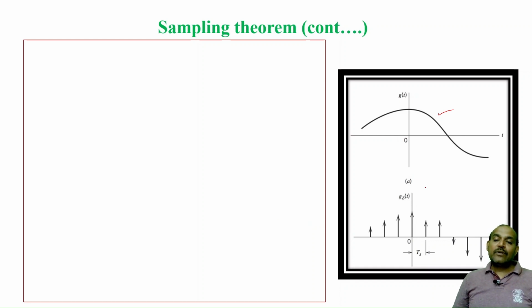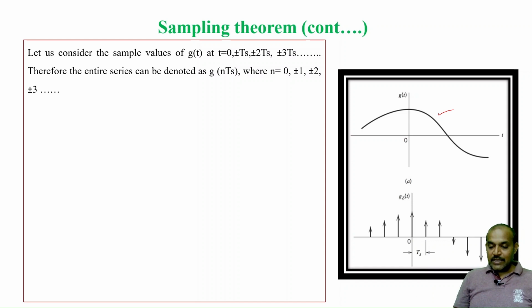Now I want to get the sampled wave. To get it, we need to pick the samples at regular intervals of time: at time t equals 0, then at t equals Ts, at t equals 2Ts, 3Ts and so on. Similarly, it can be minus Ts, minus 2Ts. At regular intervals of time I am picking the samples, so that you get the sampled wave like this.